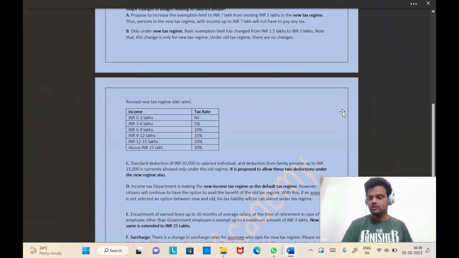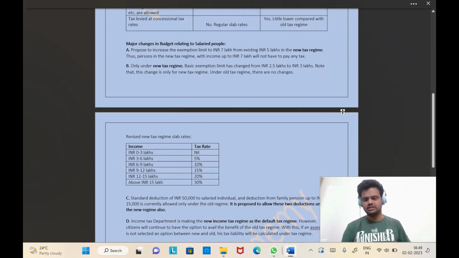And now I will go to the main part of this topic. The reason I'm making this video is to give a crystal clear update on what exactly the budget gives for salaried professionals. As you might have heard in the headlines everywhere yesterday, the basic exemption limit is increased to 3 lakhs, and up to 7 lakh there is no tax liability. What's the truth of this? Is it applicable for everyone? The answer is no. This is not applicable to everyone.